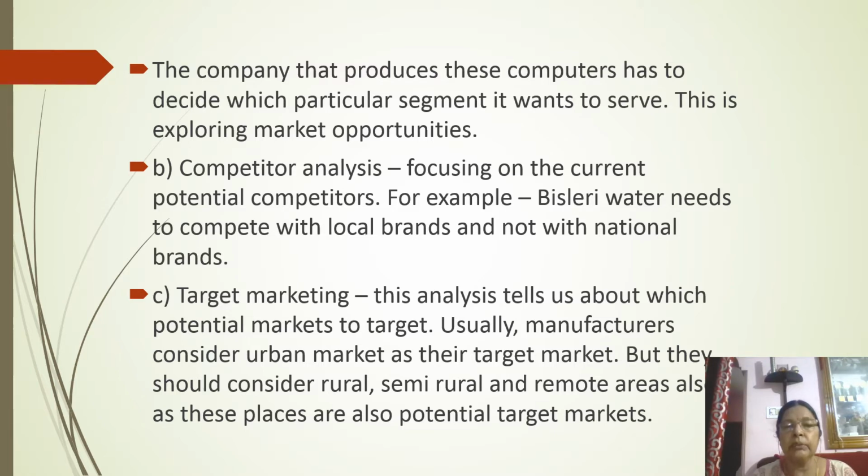Next, the company has to decide the target market. They have to identify which is the potential market they want to target. Usually, companies target the urban market, but today, if you see, there is a lot of potential in the rural, semi rural, and remote areas of India. These have become potential markets, especially for FMCG products, durable and semi durable products. So companies have now started to target even these regions in India.